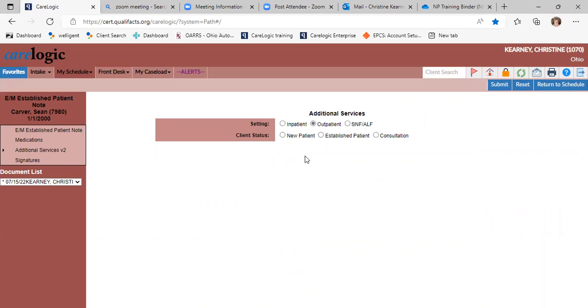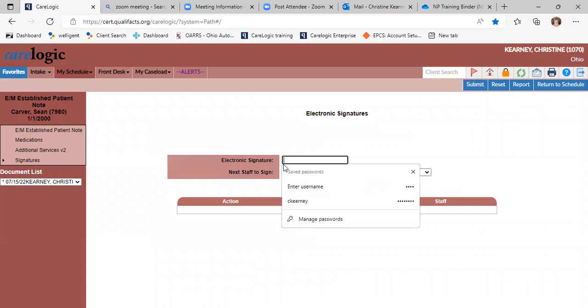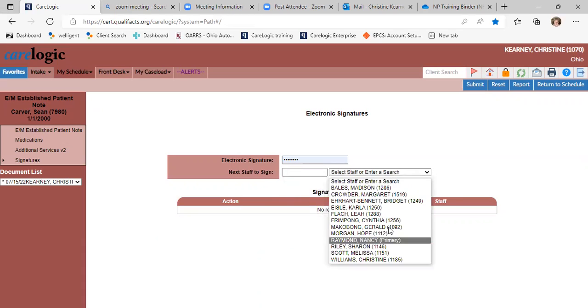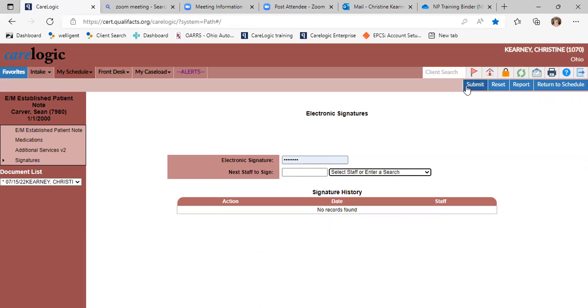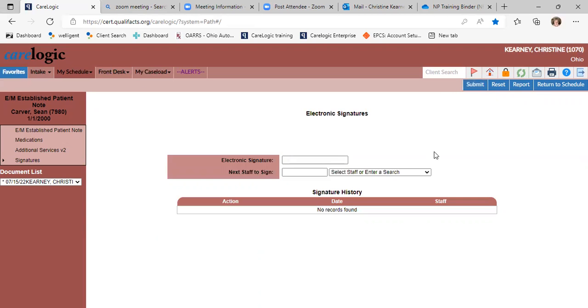And then this is where you're going to talk about what kind of appointment it was. It's an established patient by time, the basic time of your appointment. Always eyeball that, like I said before. Submit, and then sign it. And again, if you want me to send it to your collaborator, you could do it here, or you could just sign it from here. It doesn't have my signature on file, so it's not going to show up as signed. But basically, that's how you charge for an established patient.